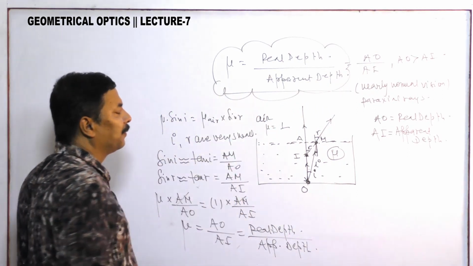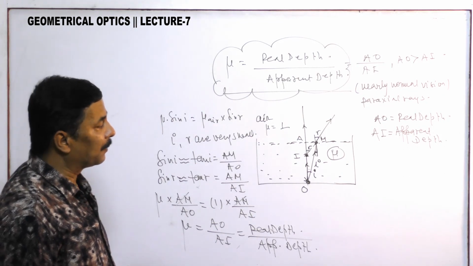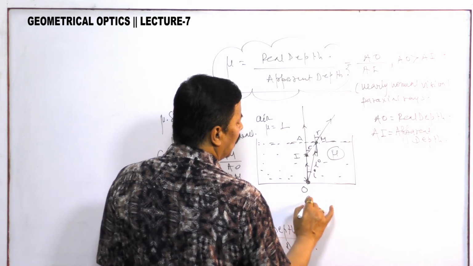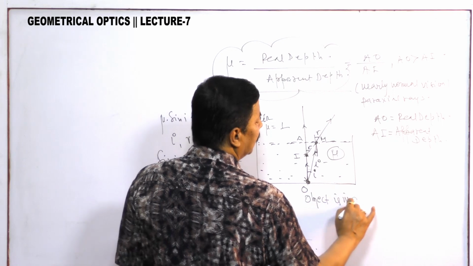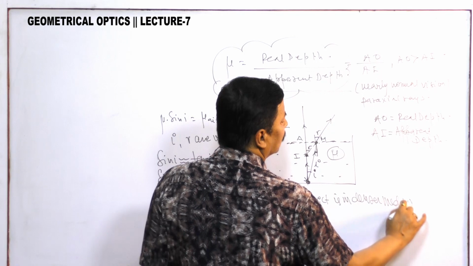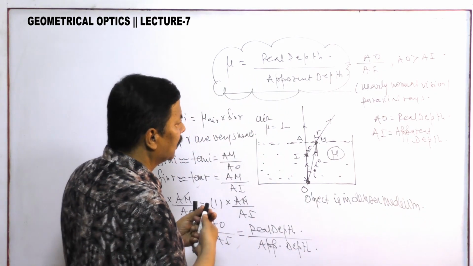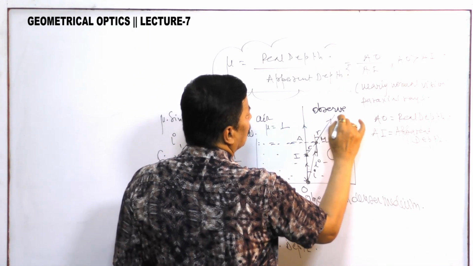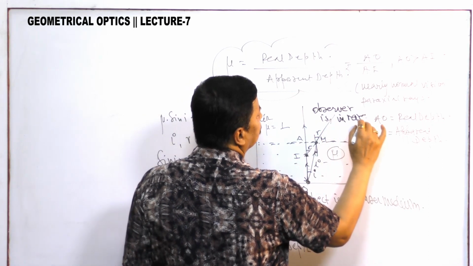Many numericals can be framed on it, and this is also the formula of mu is equal to real depth by apparent depth. Suppose here the object is in a denser medium and at the same time the observer is in a rarer medium.